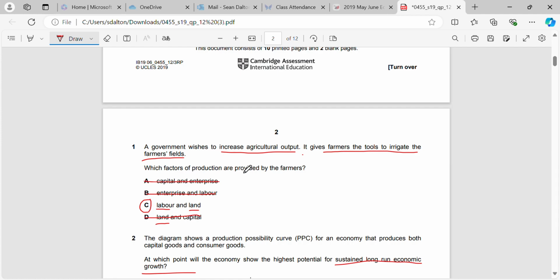The farmers, remember, are providing the labor, and that is the question, right? Because the farmers are the labor, so that's what they provide. And we know land, because we're trying to increase agricultural output, we've got to irrigate the fields.